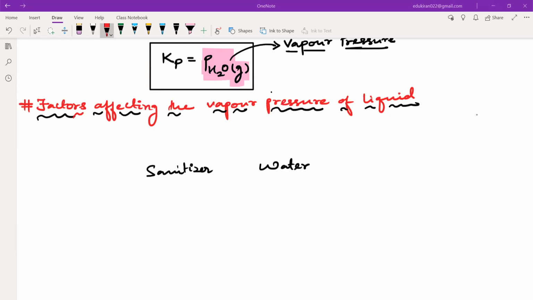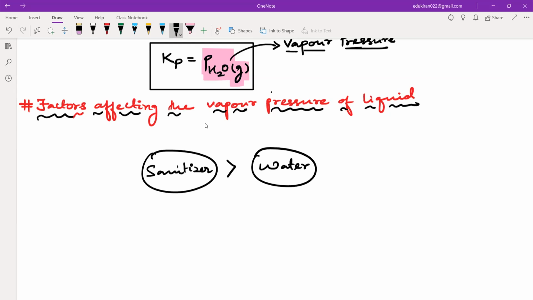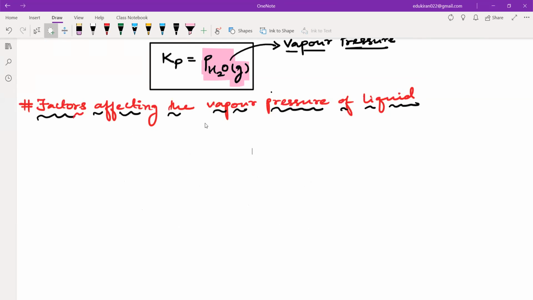So dry. So tell me, where is the evaporation faster, sanitizer or water? Sanitizer. If the rate of evaporation is higher in sanitizer, so vapor pressure will also be higher, right? So now the first thing that you can see here is it depends on the nature of liquid. If you take two different types of liquids, their vapor pressure is also going to be different, right? What we have to see inside the liquid, I will explain to you. But the first factor that you will write is the nature of liquid. Please write with me. Hamza, did you understand? Yes, sir. Okay, nature of liquid.